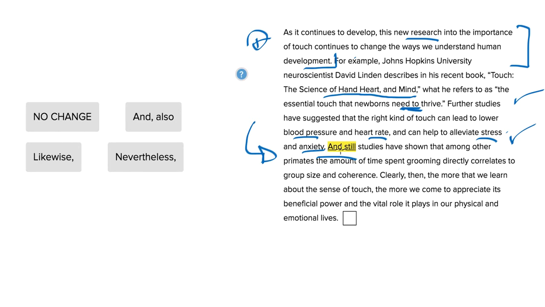Then we've got one more piece of evidence here. And still, studies have shown that among other primates, the amount of time spent grooming directly correlates to group size and coherence, so that implies that there's going to be more socializing going on. So if primates, like ourselves, can socialize or can increase group size, that means that they are more confident with other people, or with other primates, right? So the idea is that that may somehow prove that it's also important for us. So, okay, that's what we're talking about.